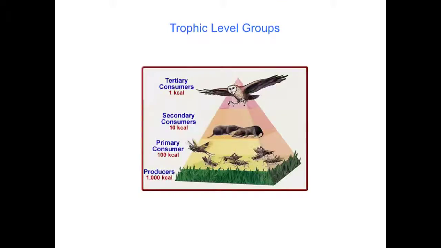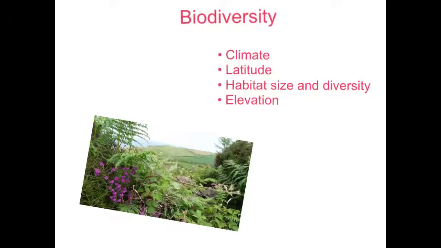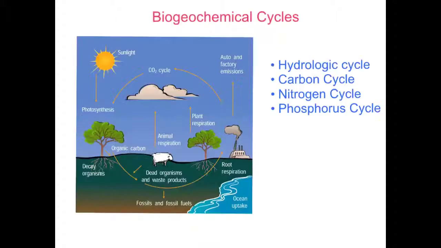These are trophic level groups. Biodiversity of an ecosystem is expressed as a function of the number of species, niches, and trophic levels in the ecosystem and the complexity of its food web. Factors that influence biodiversity are climate, latitude, habitat size and diversity, and elevation.